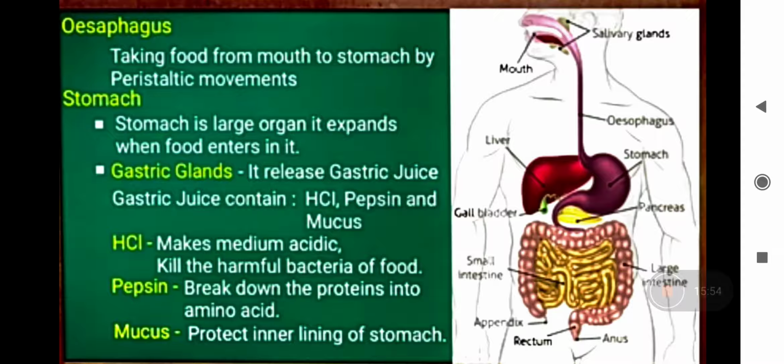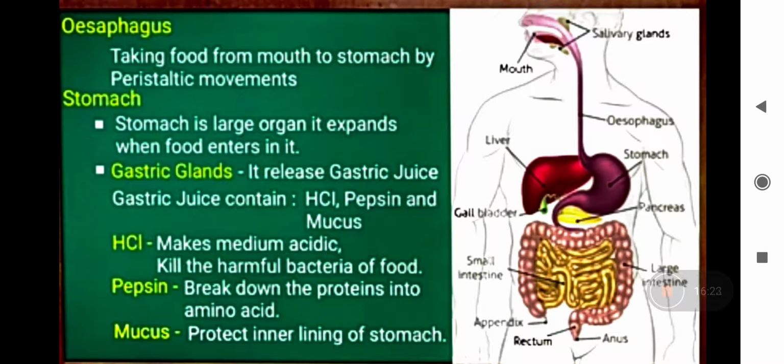The wall of the stomach will secrete certain enzymes and certain acids. The first is HCl, hydrochloric acid. Write down whatever I'm saying. Write down somewhere. Take your pencil. HCl is hydrochloric acid. The wall of the stomach secretes the hydrochloric acid.